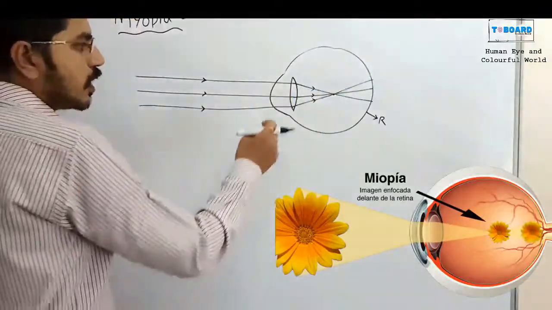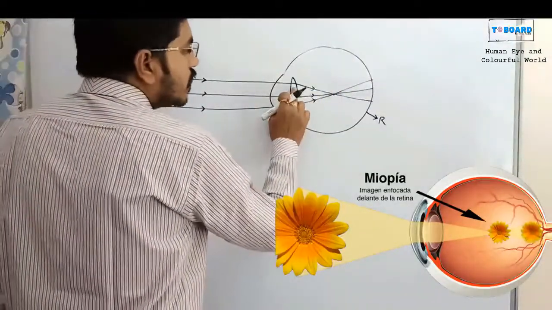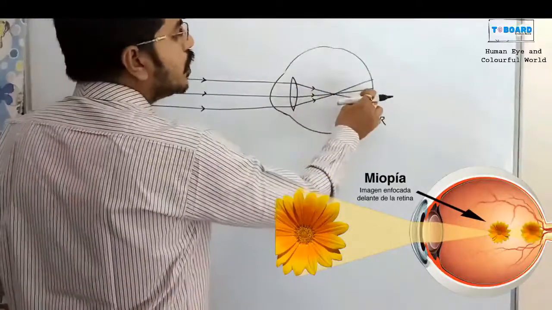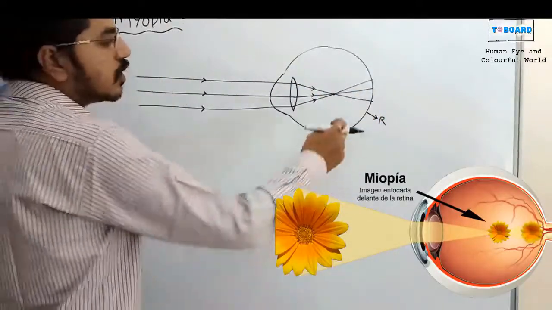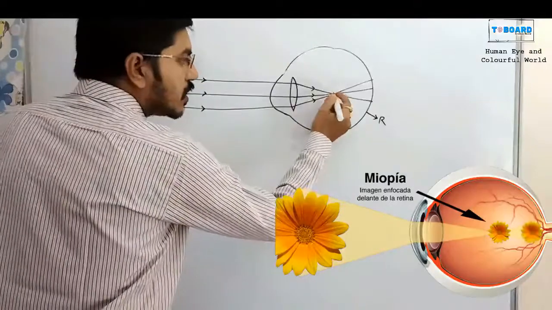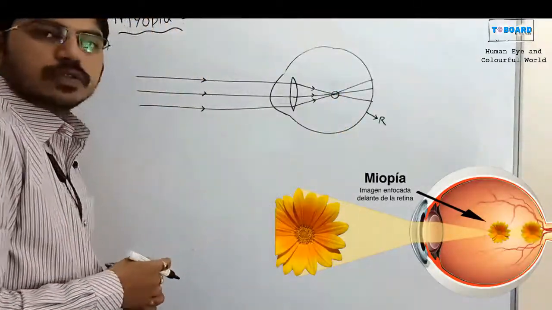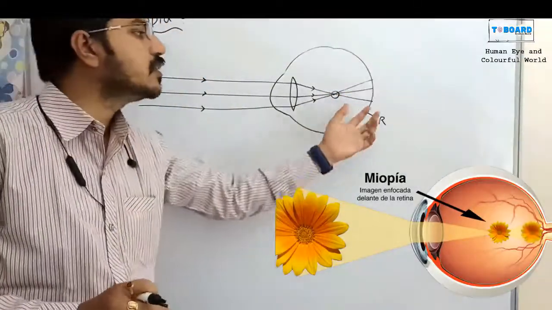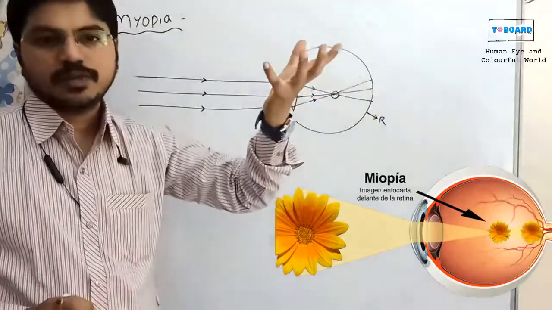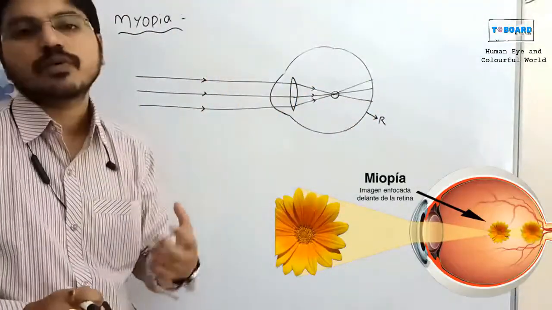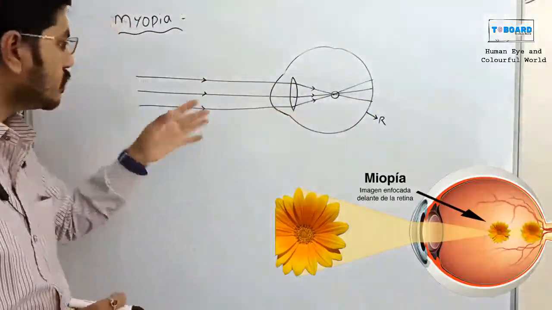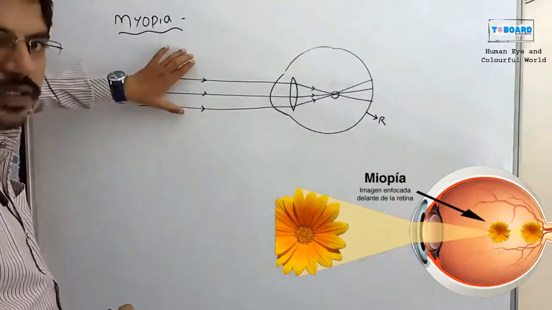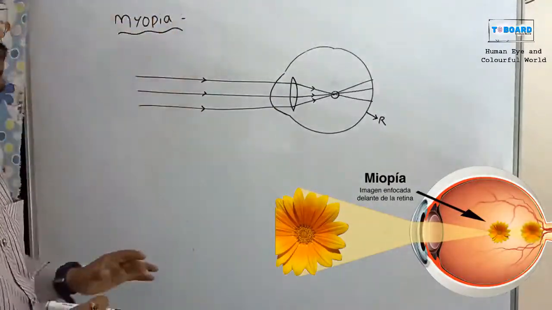Here, after refraction all rays should meet on the retina, but that is not possible: the rays meet in front of the retina. That is the defect, so we will see a blurred image. We cannot see the proper image. This is called the myopia defect.